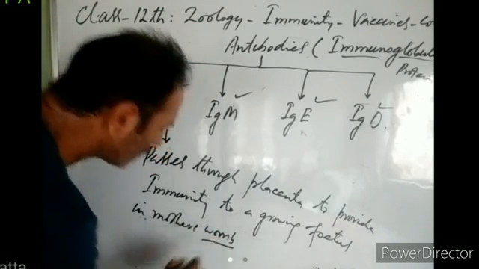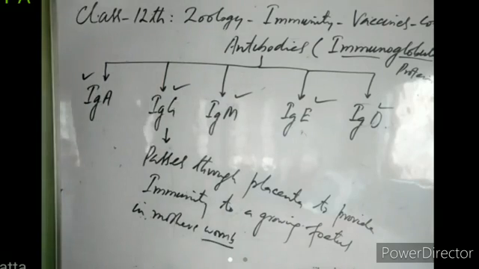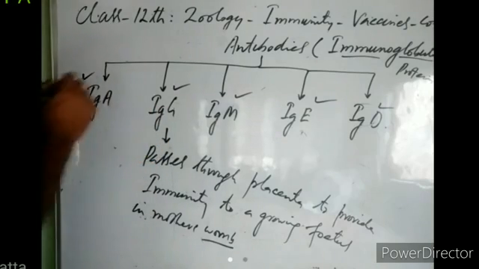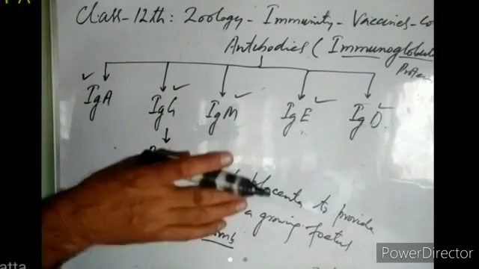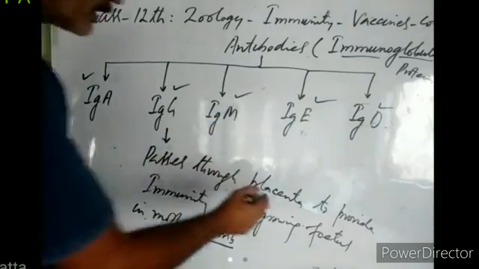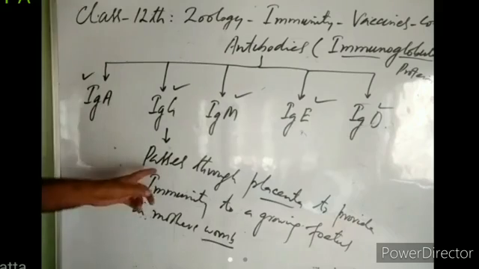When the fetus is still in the mother's womb, its own immune system is not working. So immunoglobulin G crosses the placenta from the mother's blood and enters the fetal blood to provide immunity, right?